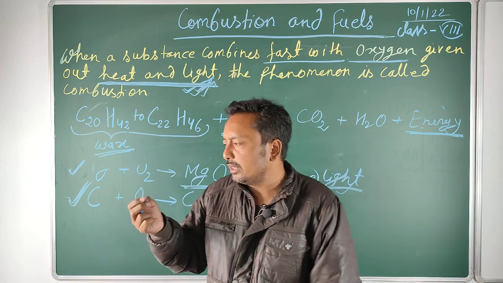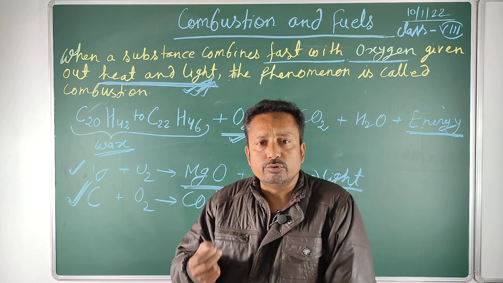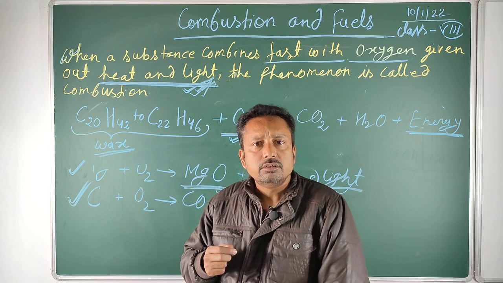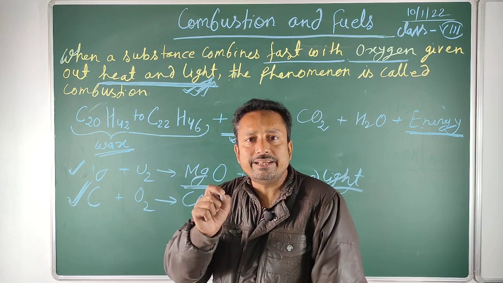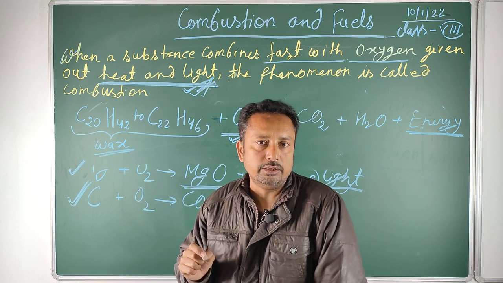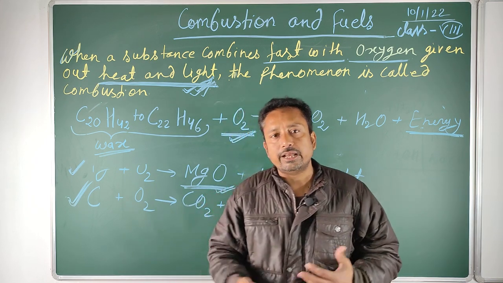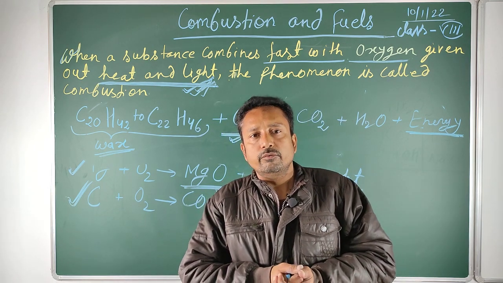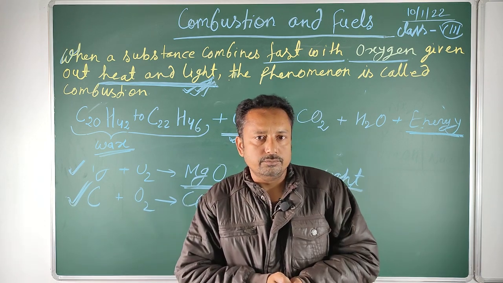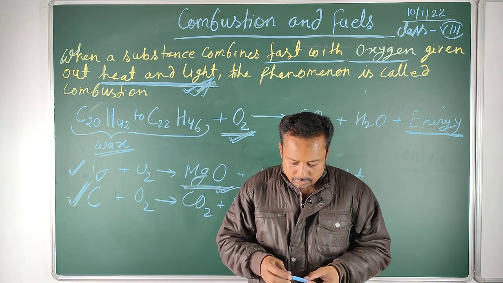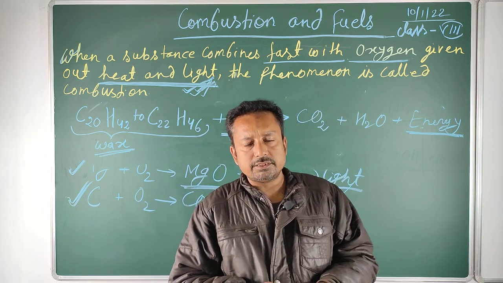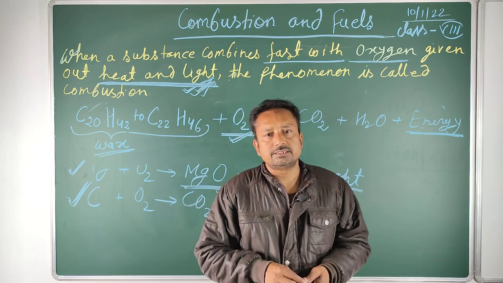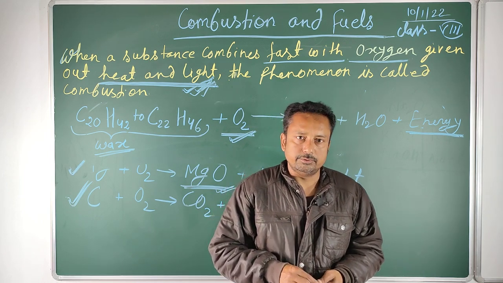It means when we burn 1 gram of wood, it will produce only about 17 kilojoule of energy. When we combust 1 gram of petrol, it will produce 50 kilojoule of energy, so the calorific value of petrol is 50 kilojoule per gram. So calorific value is the specific amount of energy produced by burning unit mass of fuel. In this video we discussed combustion and related topics, and in the next video we will discuss the next chapter. Okay, bye.